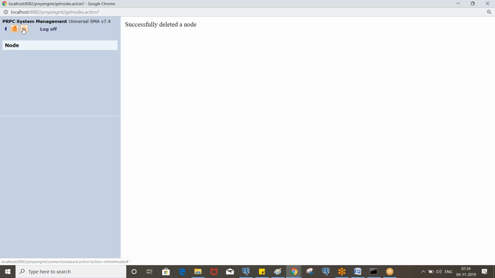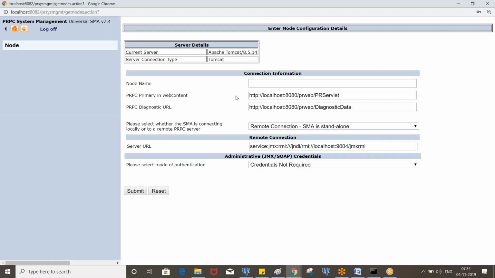So we need to create a node. Okay, a node is like one system, we can say, one application server. Initially you will not have any node, you need to create that. Let's say PNC, and please select whether the SMA. SMA is nothing but System Management Application.